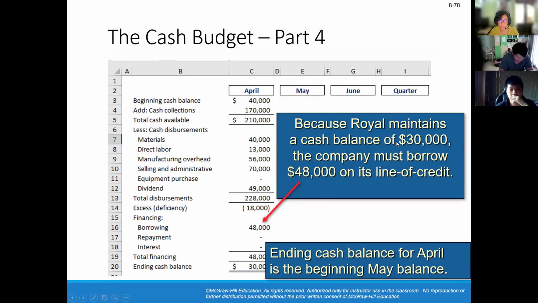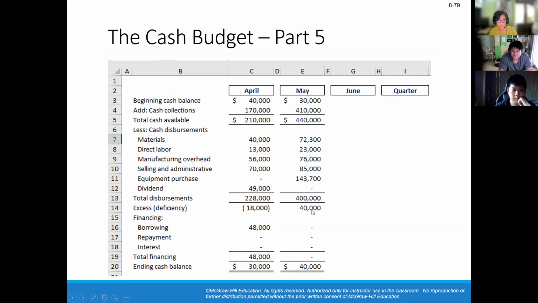So because Royal maintains a cash balance of 30,000, they must borrow 48,000 in order to meet that cash balance, because 48,000 minus 18,000 is $30,000. So the ending cash balance for April is the beginning balance for May, which is $30,000. But they had to borrow the 48,000 in order to meet that criteria. So as you can see, the ending cash balance for April is the beginning cash balance for May, and you repeat that process for the rest of the months, and you add all the months to get the quarter.